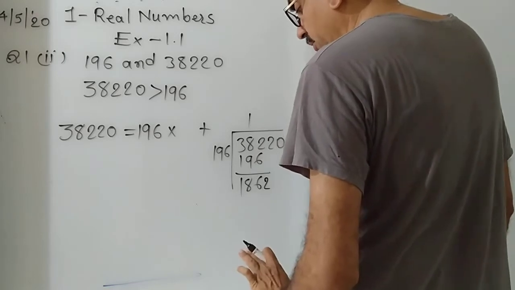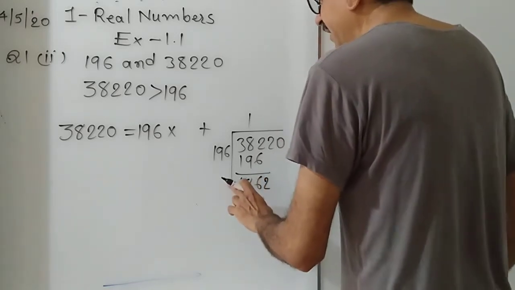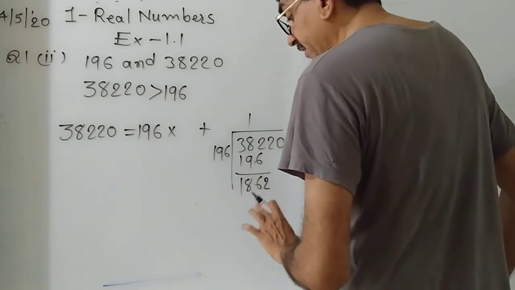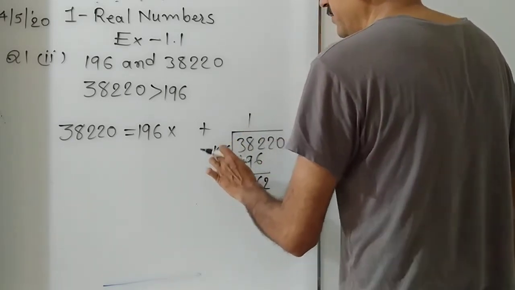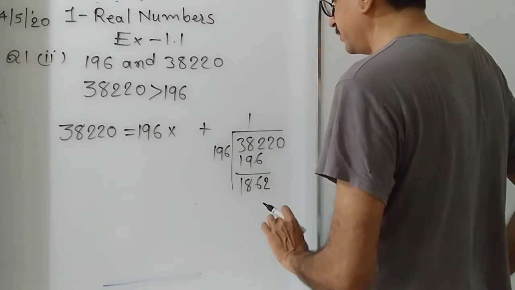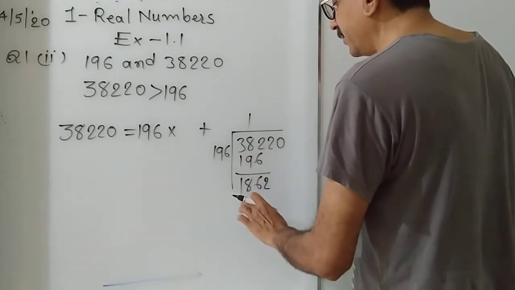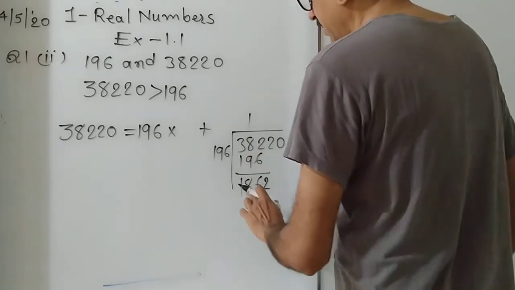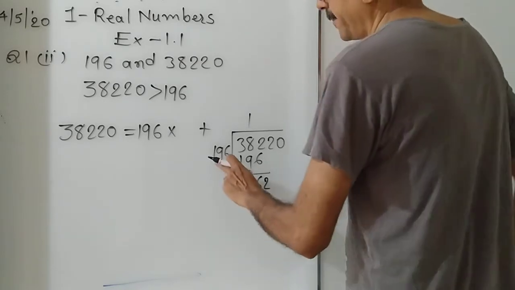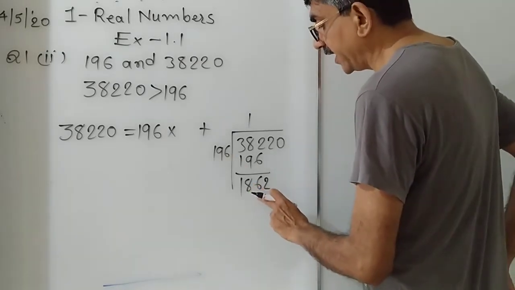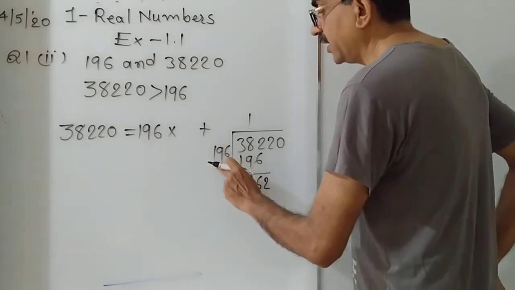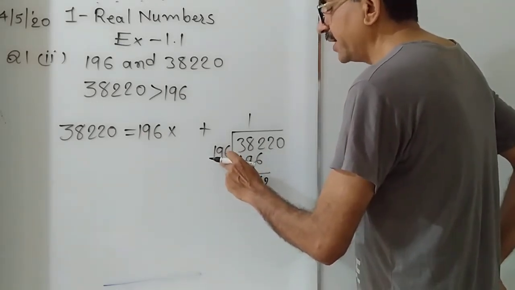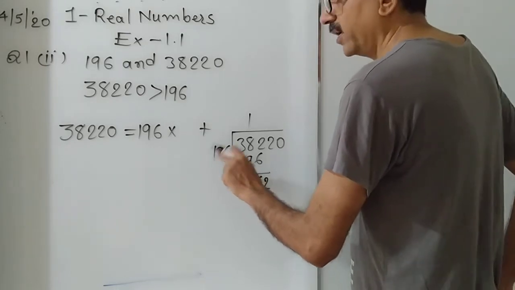Now we carry out multiplication. We have to multiply 196 by such a number that we get a number near 1862.